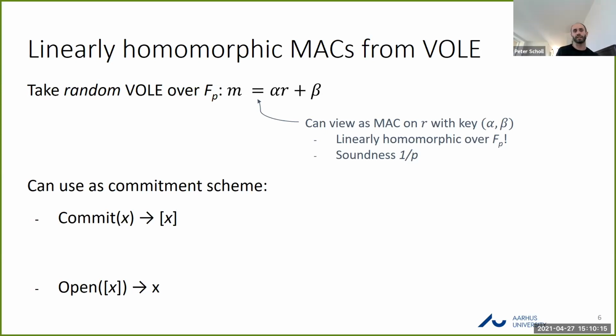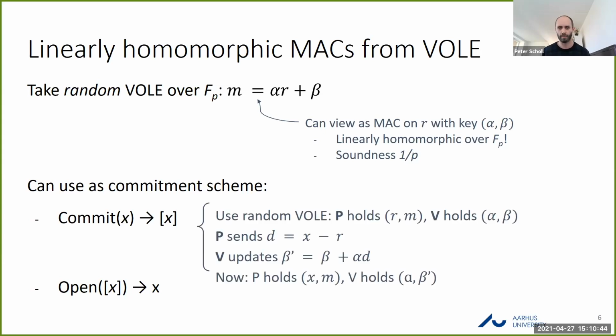Okay, and we'll take this one step further and model these information theoretic MACs as actually a kind of interactive commitment scheme. So we have two protocols, a commitment protocol and an opening protocol. The commitment takes input x from the prover, and I'll use this square bracket notation to denote that x is now committed towards both parties. So to commit to x, you just take a Vector-OLE with input x, which gives you the MAC on x.